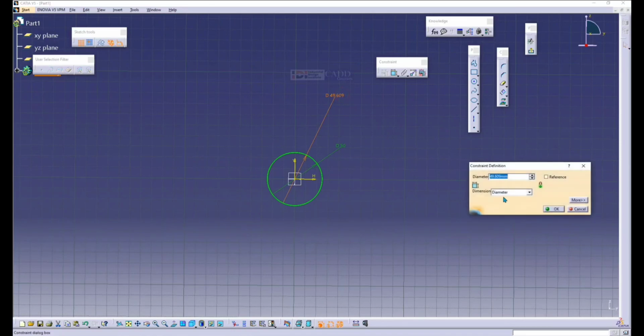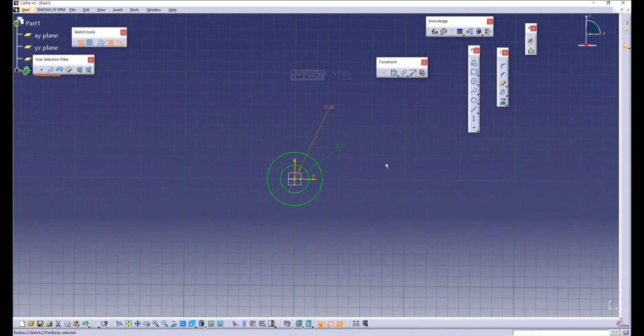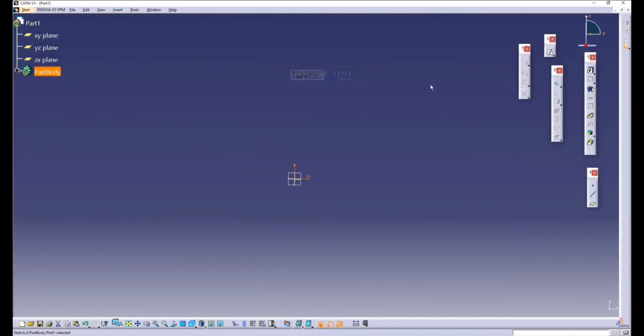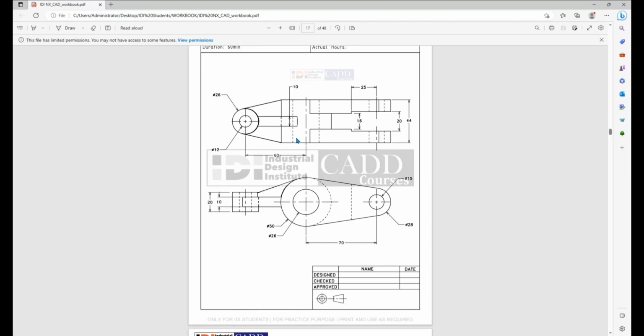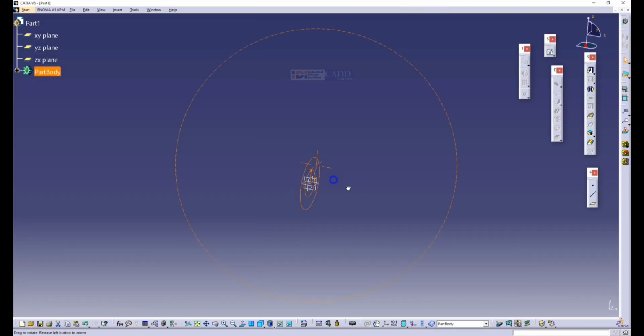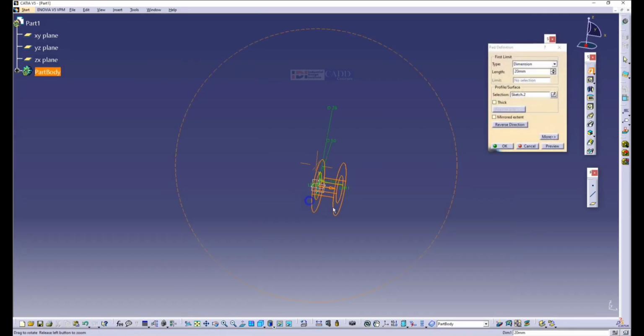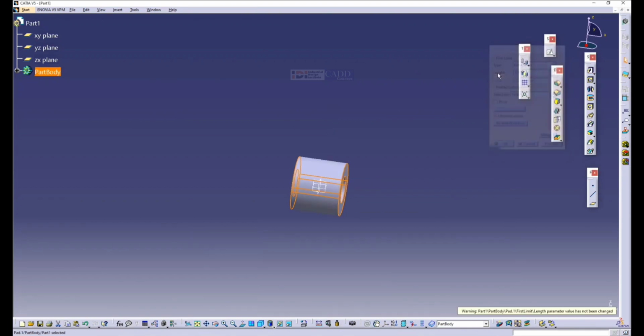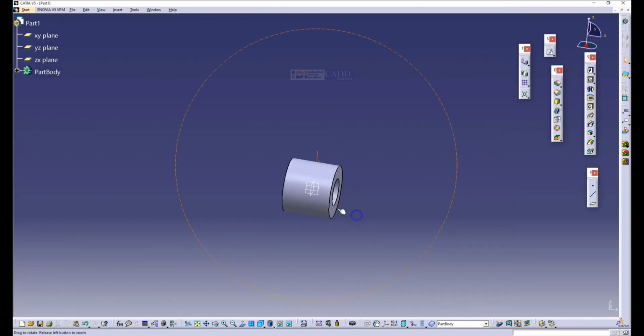So I'll give 26. Now, let's understand how much it is. Thickness of 44 mm. I'll make it a pad. So here I give 22 and I mirror, it becomes 44, or 44 divided by 2. So either way you can give it. So it is 44 mm now.